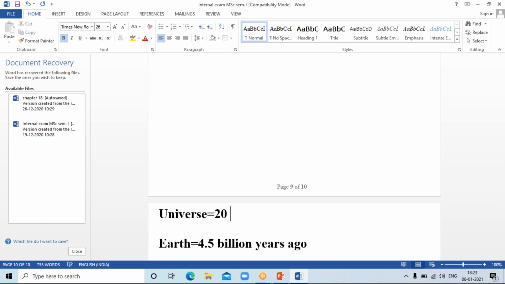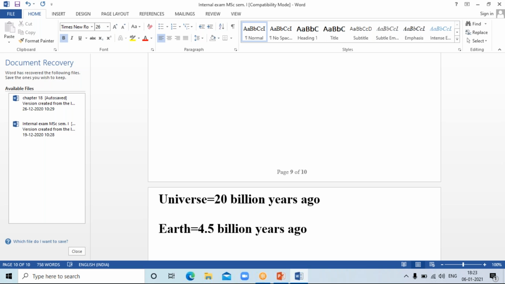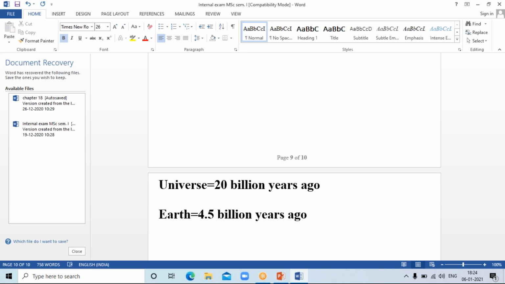Okay, the universe arose about 20 billion years ago, earth about 4.5 billion years ago, and life on the earth arose about 4 billion years ago. So this was the theory of the origin of universe.